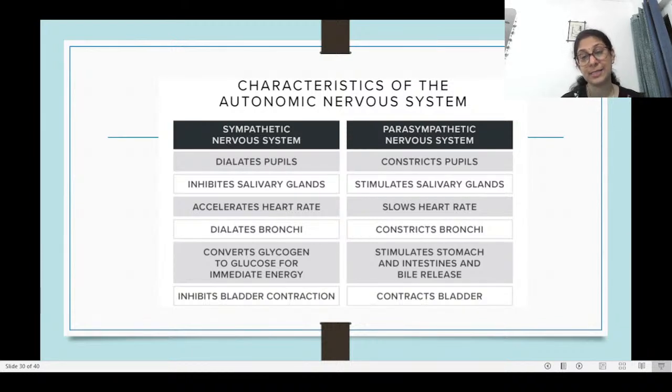Whereas the parasympathetic nervous system stimulates the stomach and intestine for releasing the different digestive juices and bile, etc. Similarly, bladder contraction is stopped during emergency action, whereas the bladder can be contracted when we are relaxed.